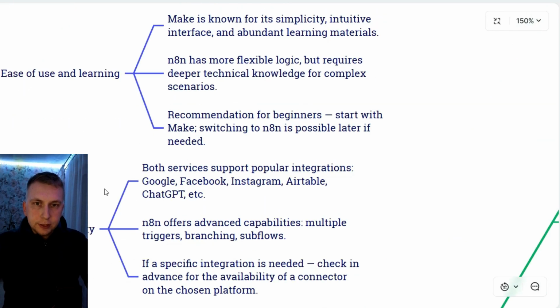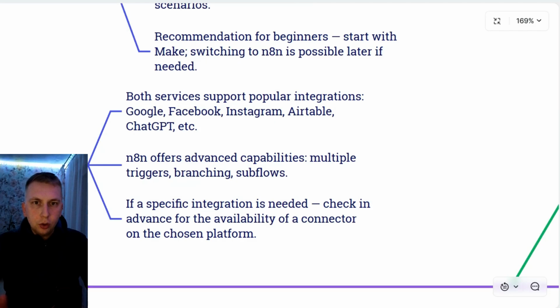So I would say the answer is to look up on the internet what you need, but probably you don't even know what you need. Realistically, they all have all the popular programs inside of them, like Google, Facebook, Instagram, so all the popular social medias, Airtable, ChatGPT, Grok AI, all the professional programs that you're gonna need. If it is a very specific program, then of course you can search and find out if it is suitable for you or not. But overall, they're both gonna have all the necessary things you're gonna need.